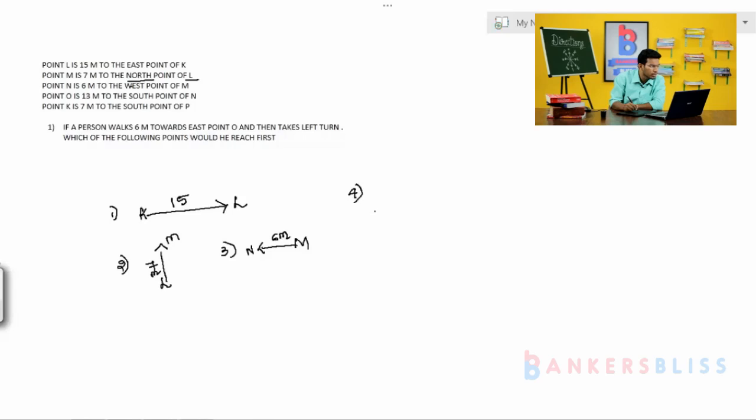Point O is 13 meter to the south of point N. Suppose you just imagine this is the N point, and to the south of N point, this, is it clear? Then 13 meter, who's there? That is O.